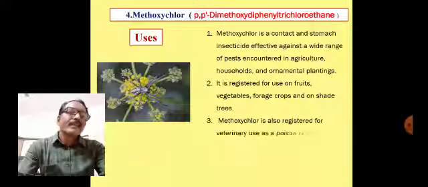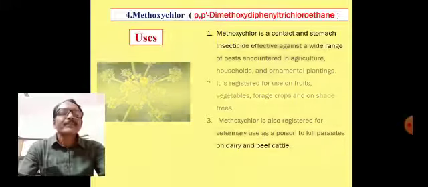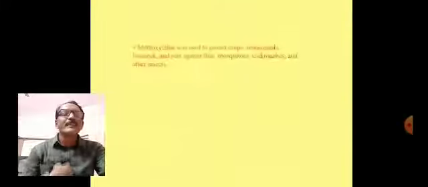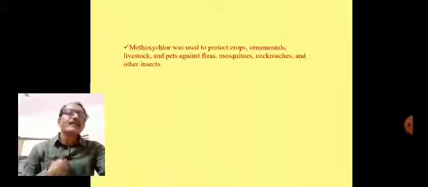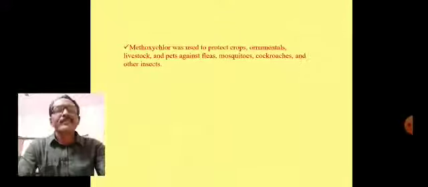It is also registered for veterinary use as a poison to kill parasites on dairy and beef cattle. These are three uses of methoxychlor, but here one important notice is there.